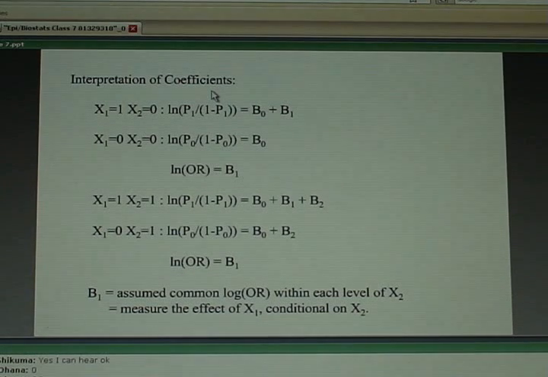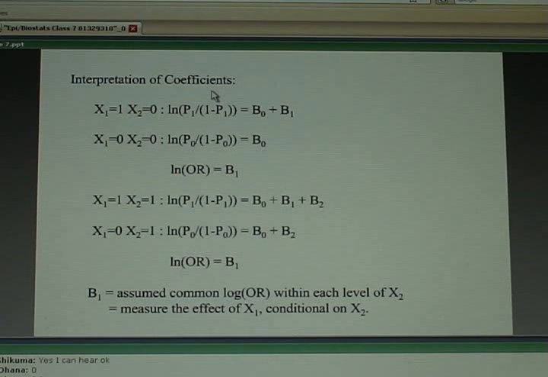What this implies is that regardless of whether you're young or old, B1 is comparing similarly aged men to similarly aged women. It's like looking within the young group of people, doing an analysis just comparing men to women using just young people. Then doing another analysis using just old people, old men versus old women, getting odds ratios in both situations, and the model assumes that those odds ratios represent the same value.